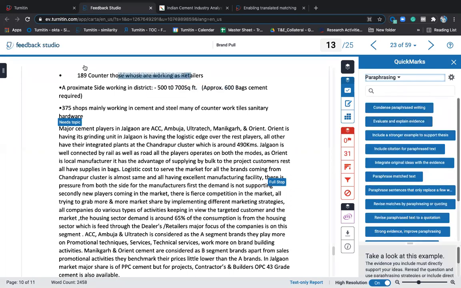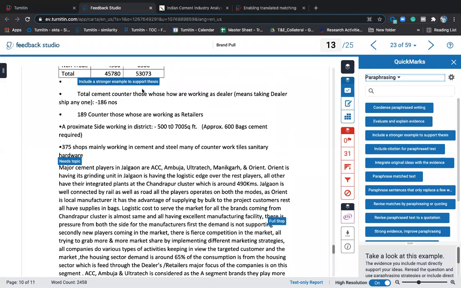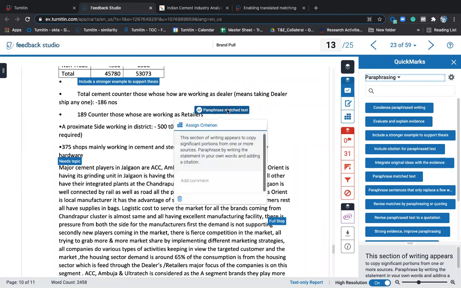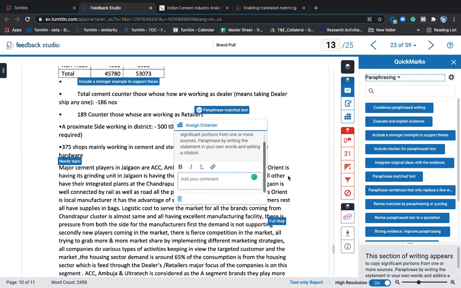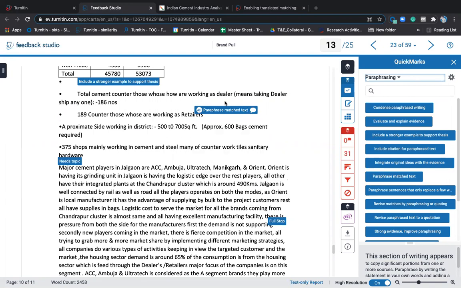So include stronger example to support this thesis, like that. Okay, paraphrase match text it is. So you can click on it and you can add your comment also, why you're telling this. And also if you want to convert it to quick mark, you can convert this to quick mark also, and you can assign it to rubrics also. That is also possible. So this is one way of commenting.